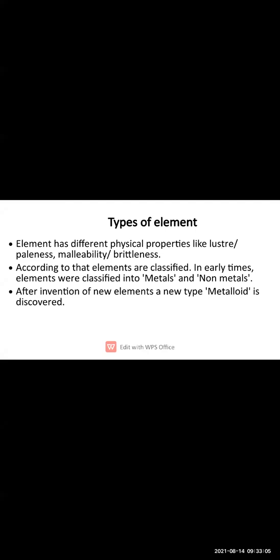Okay, then I told you the elements are further classified into metals and non-metals, and some elements which were not able to satisfy the properties of metals and properties of non-metals, those were classified into a new type. They were known as metalloids.